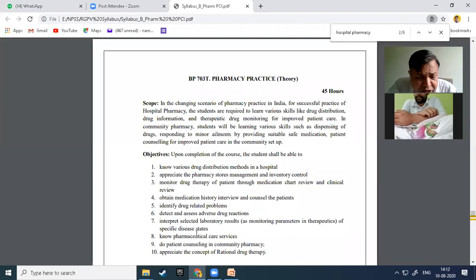Community pharmacy is a part of both retail pharmacy and wholesale pharmacy, in which the pharmacist educates the patient who is taking the prescription.